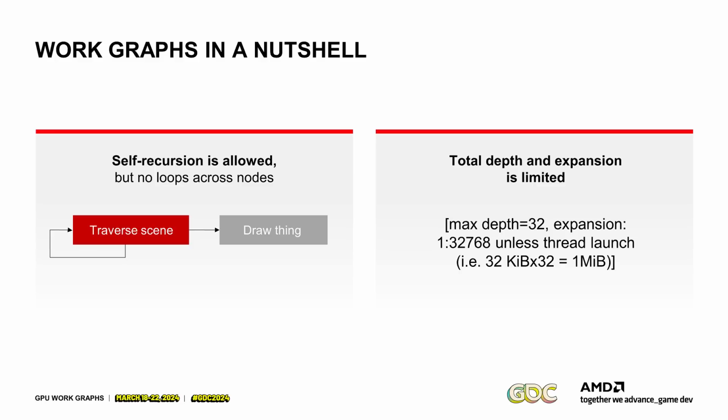Imagine if you want to guarantee 1,000 threads here in this worst case, you already need 1,000 megabytes of memory just to make them launch in the first place. And 1,000 threads is pretty bad occupancy. If you're getting limited by the total depth, where you have very deep trees you might have to traverse or something like this, the usual best solution here is to just fuse multiple traversal levels into one traversal step. So instead of just going one traversal level and then spawning a new work item, you do 2 traversal levels at the same time. And that's really the only limit which has required some work so far. Everything else seems to be fairly generous.